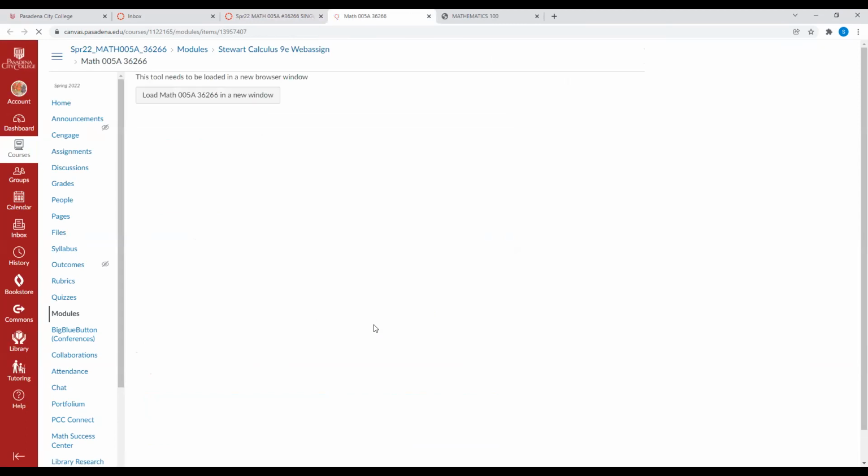You click on it. This is going to direct you to a separate link. You're going to click where it says Load Math 5A. You click it, and it's going to open up a window for you to be able to do your homework.